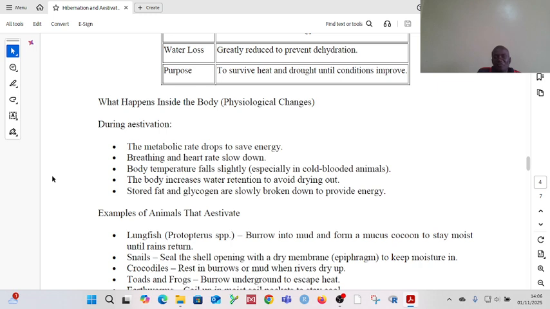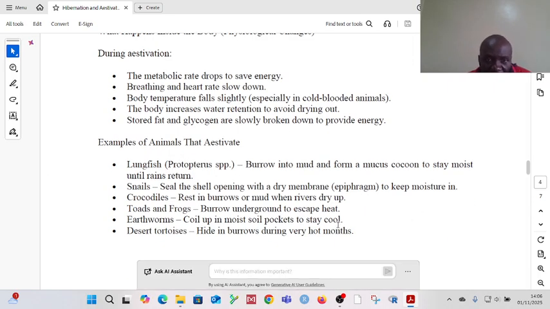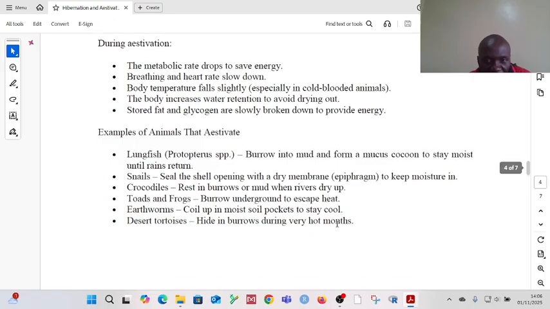So the animal is not moving around, is not feeding as it used to, but it is now breaking down the fat that was stored in the body, the glycogen that is stored in the body, breaking it down slowly, and those two will now be acting as sources of energy. On page 4, there are examples of animals which can actually undergo aestivation. Okay, you can have a look at them.